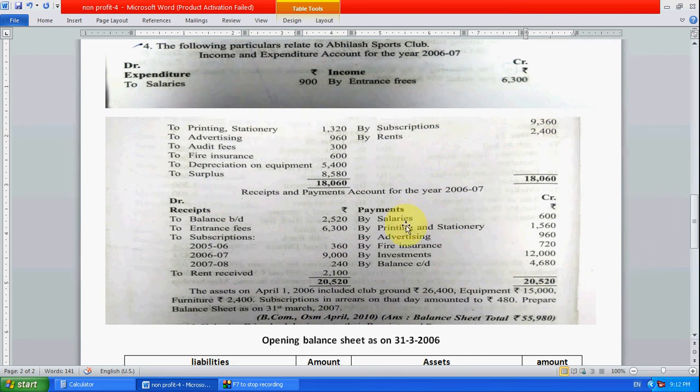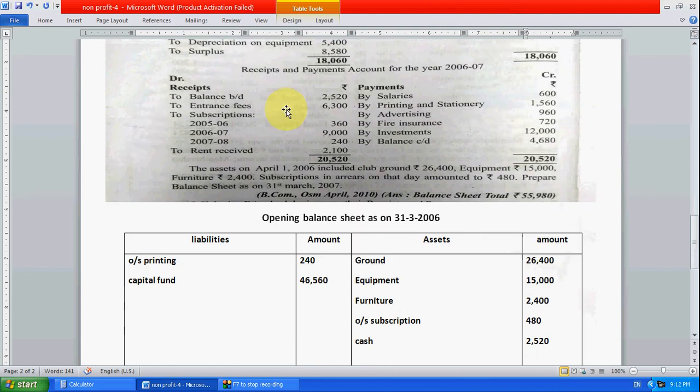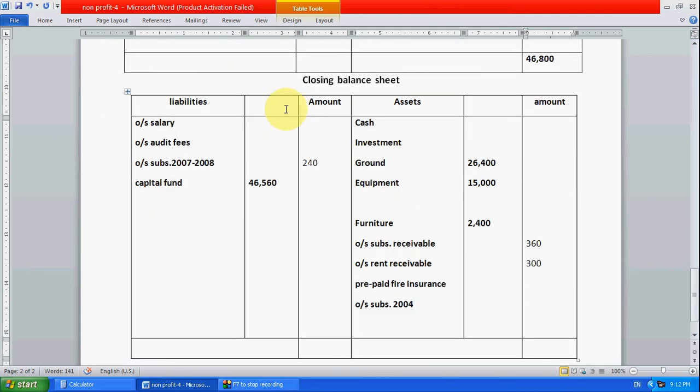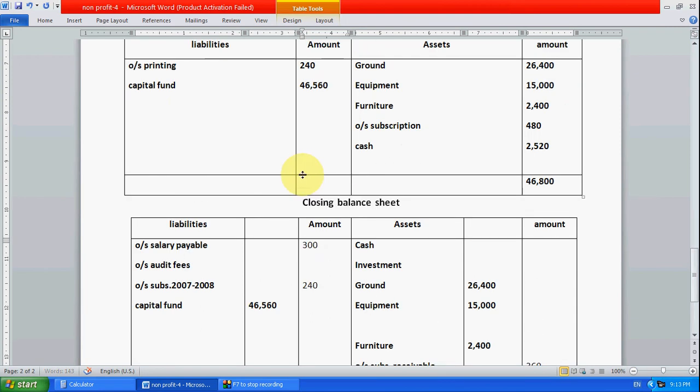Now all the entries on the receipt side are over. Now go for the payment side. So salaries we have paid current year 600, but here it is showing 900, means 300 more is pending, we have to pay. So write it, we have to pay, means definitely it is a liability. Outstanding salary, so right here payable, you have to pay, that's why. How much? 300 more amount for salary we have to pay.